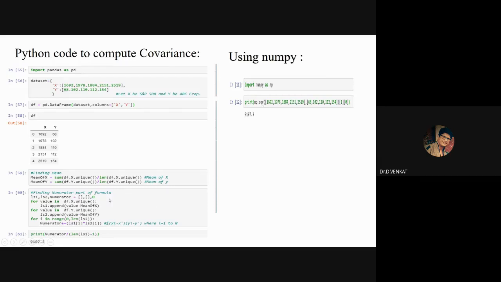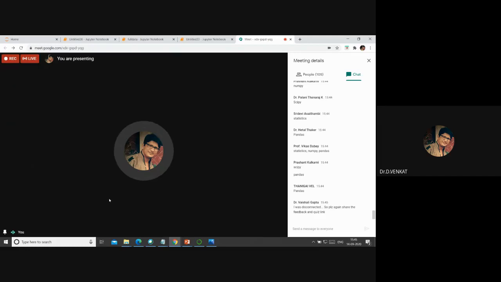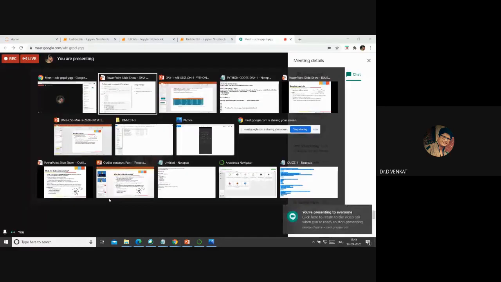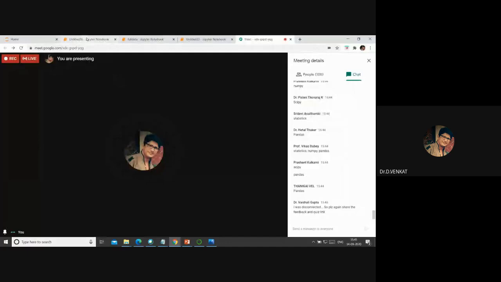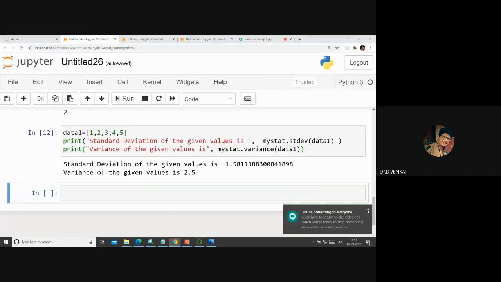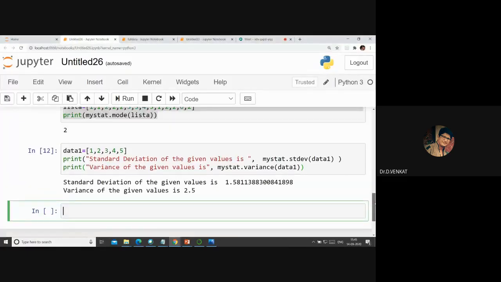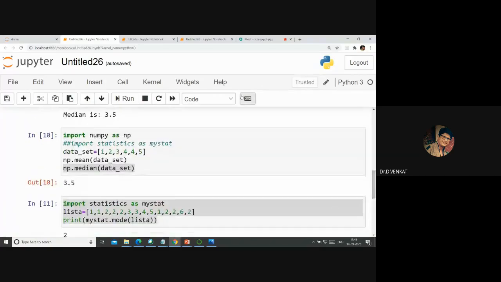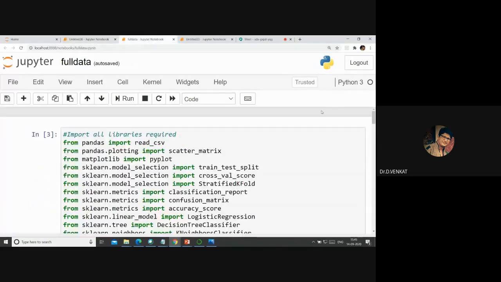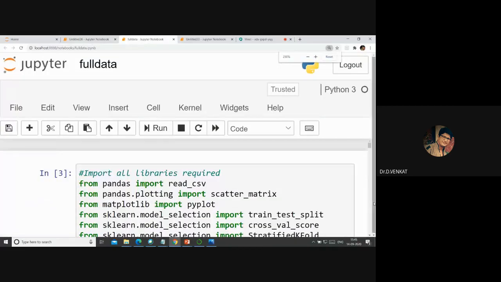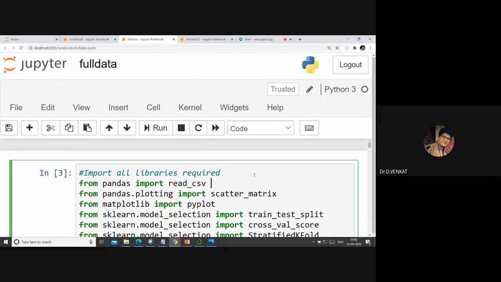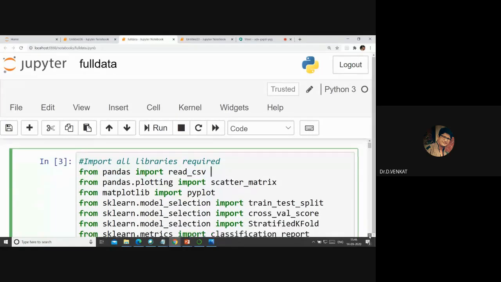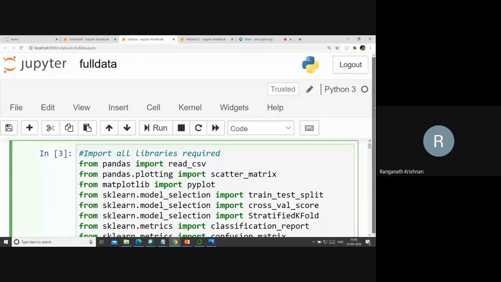Okay. So I will show you one last code of the day, and then I will leave the session to Mr. So I hope you all have done the standard deviation and variance, right? So now we are going to do one comprehensive program, which is very useful for you for AI, machine learning, and data mining. Okay, see this? Are you able to see my screen? All of you? Yes, yes.